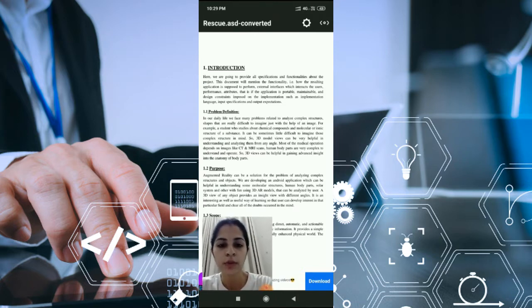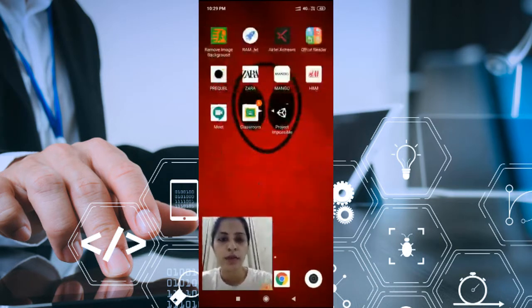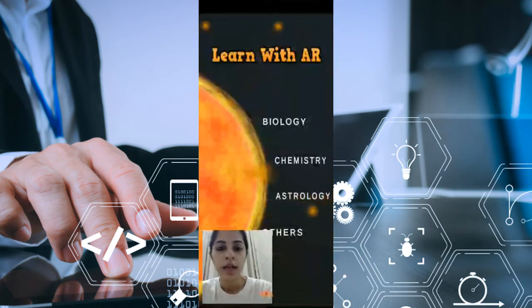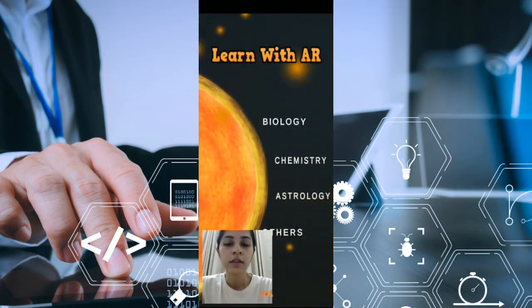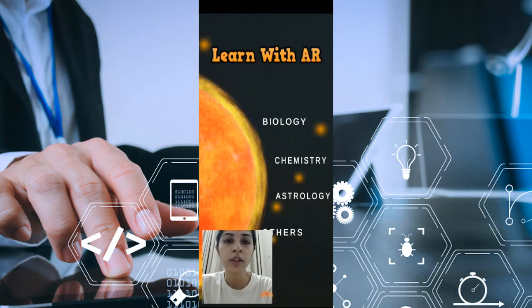So let me show you how our app works. So first we click on our app, and the page you can see here is the user interface. I have developed the user interface using the Unity software app and Vuforia tools, which are available in the software already.